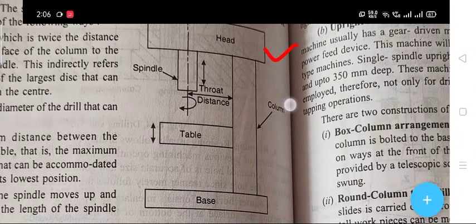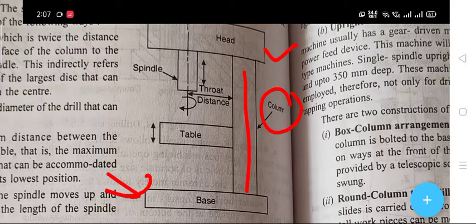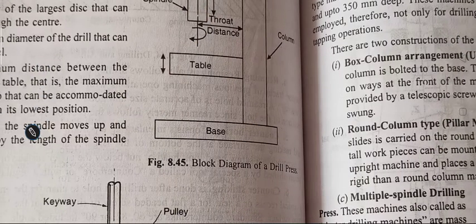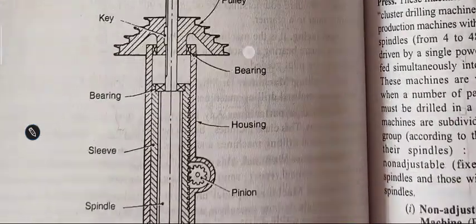This is the head, column and base, and this one is the spindle, this one is the table, and this position is known as the throat distance, and this one is the rotation. So this is the basic block diagram of the drill press.